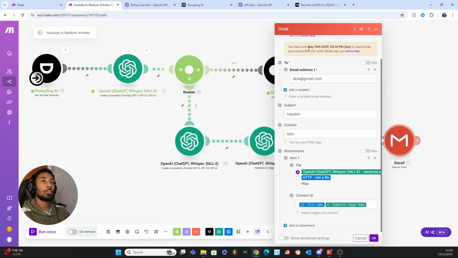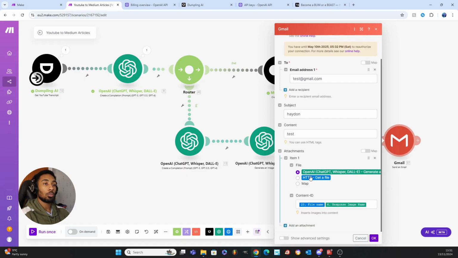So once you've done that, you've got your email address here. So the email address that you want to send it to, which will be your email address. We put a subject in here, and this is the main important part, the attachments. So here is the main important part, right? If you're using DALL 3, then you're going to select this one here, which is just your OpenAI DALL whatever. This is basically your image that you've generated. It will automatically load up here.